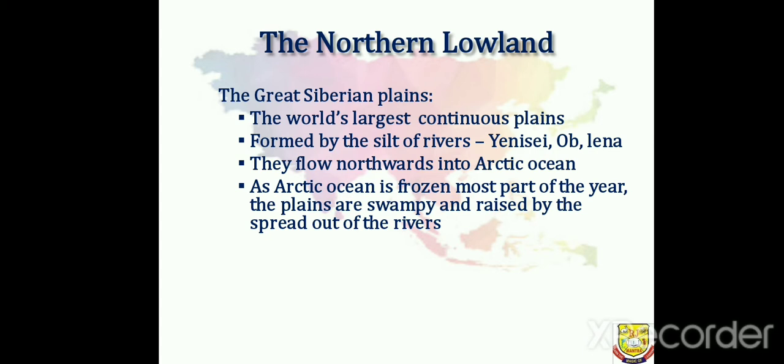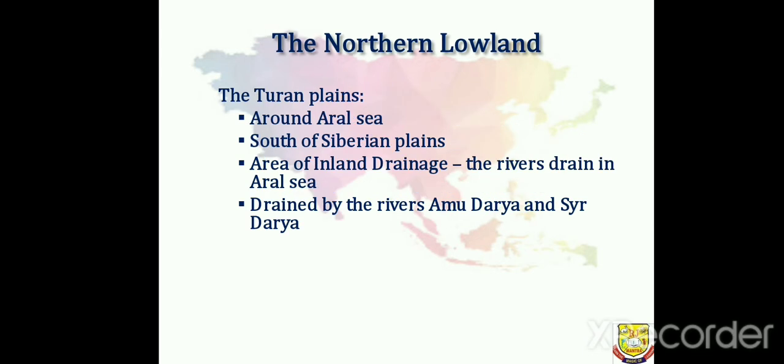The next one also has so many lakes as well as mountain ranges surrounding it. The next one is the Turan Plain. This is a part of the northern lowland which is in the south of the West Siberian Plain. It is around the Aral Sea. The Aral Sea is closer to the Caspian Sea, which is also marked in the map.